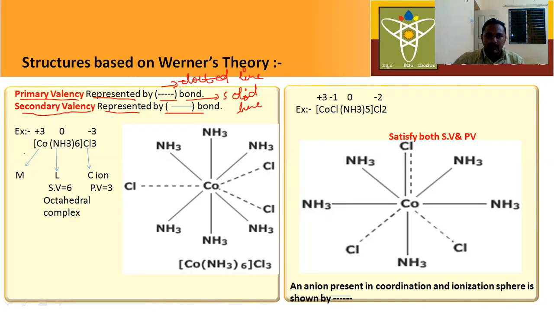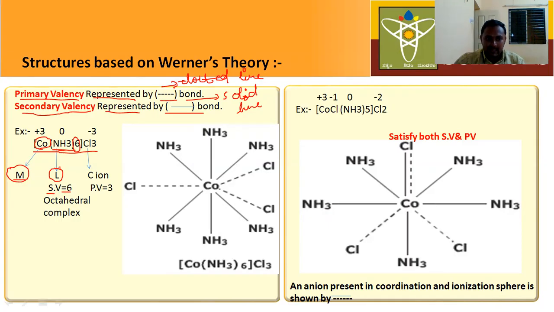Now let us discuss one example. Here a coordination complex is given. Which is the metal here? Cobalt is the metal. And what are the ligands? Amine groups are ligands. We know that secondary valency is equal to coordination number. Here how many ligands are there? 6. That's why the coordination number is 6, so the secondary valency is 6.